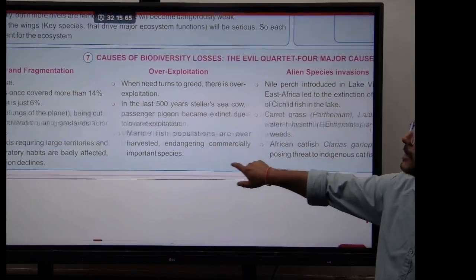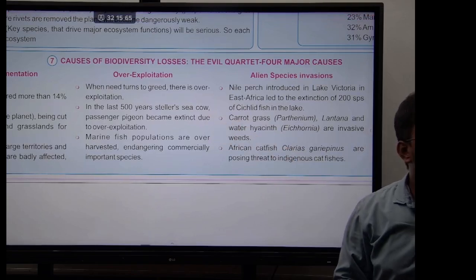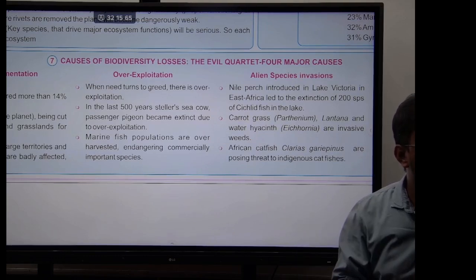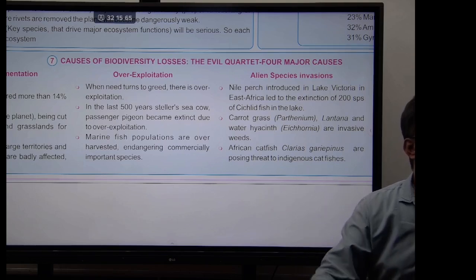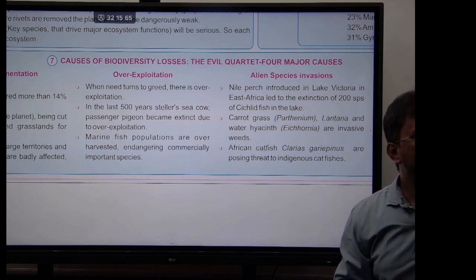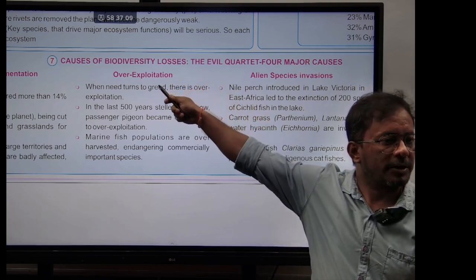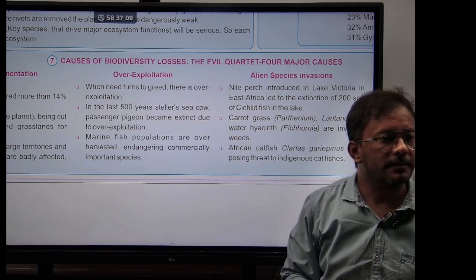And the second reason is overexploitation. What is overexploitation? We are not taking only what we need. We have become greedy. We want more. When the need turns to greed, it is called overexploitation. For example, the fishing in the seas.